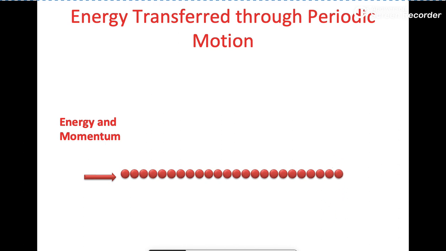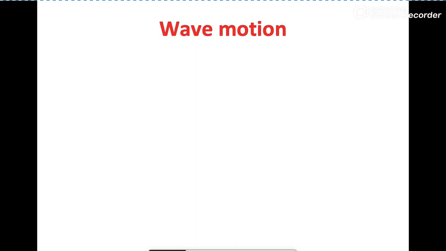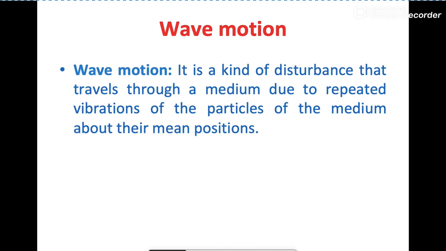In this way, the motion imparted to the particle will move uniformly in all directions from particle to particle with a definite velocity. In other words, a disturbance of this kind propagates from particle to particle due to transfer of energy, and this is known as wave motion. In general, wave motion is a form of disturbance from an equilibrium position that travels through an elastic medium with time from one region to another.